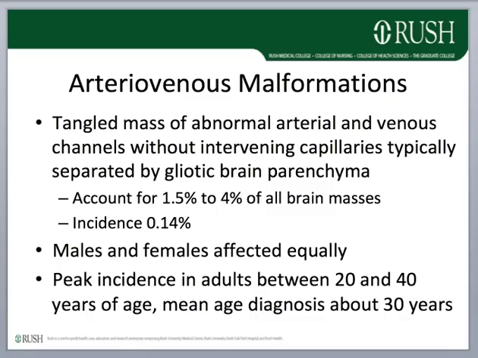AVMs are the clinically most important brain vascular malformations. An AVM is defined as a tangled mass of abnormal arterial and venous channels without intervening capillaries, which are typically separated by gliotic brain parenchyma. They account for 1.5 to 4% of all brain masses, with a peak incidence in adults between 20 and 40 years of age. In one large study, the mean age at diagnosis was 31 years. The incidence is approximately 0.14%. Men and women are affected equally.